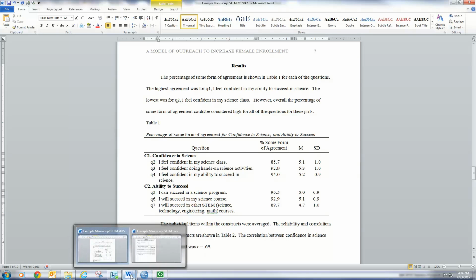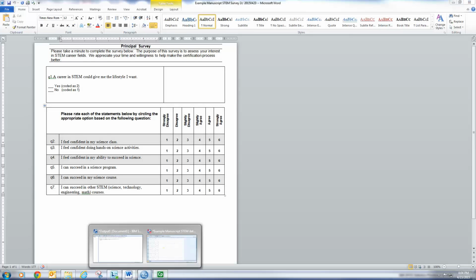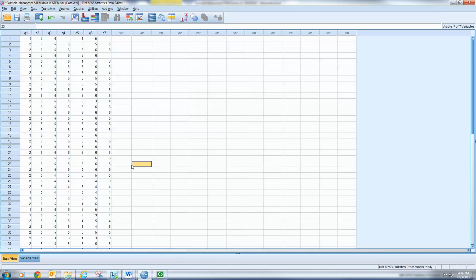So the survey for the study looked like this. It was just a 7-item survey. Our research question here was a career in STEM could give me the lifestyle I want, yes, no, and it was coded 2 and 1. And then the Likert type questions down here, please rate each of the questions, and they rated them. When I did that, that got me the data. I put my data into SPSS, and this is what it looked like in SPSS. Right here, question 1 through 7.